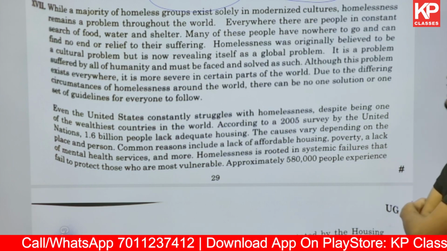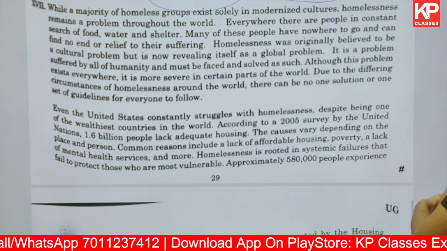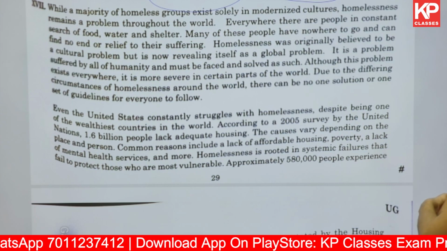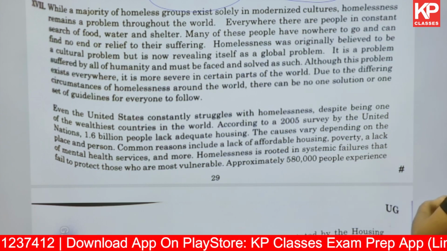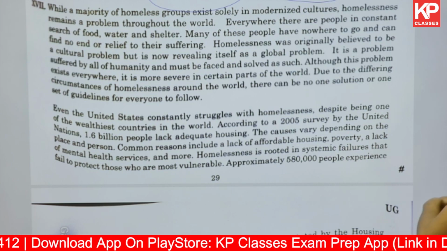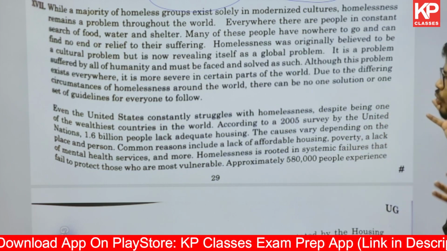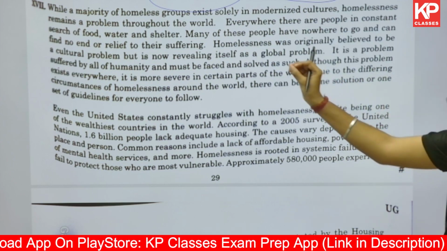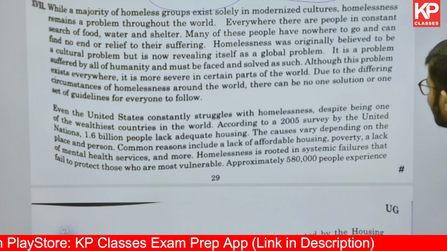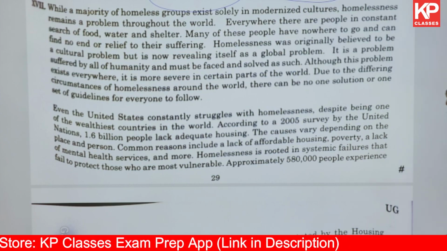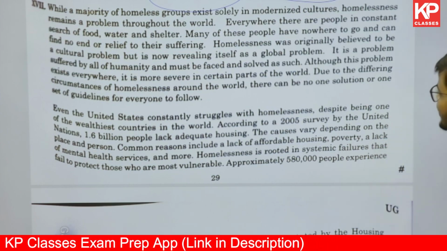That means these people don't have any kind of support, any kind of relief to their sufferings. Homelessness was originally believed to be a cultural problem, but it is now revealing itself as a global problem. It is a problem suffered by all of humanity, and must be faced and solved as such.